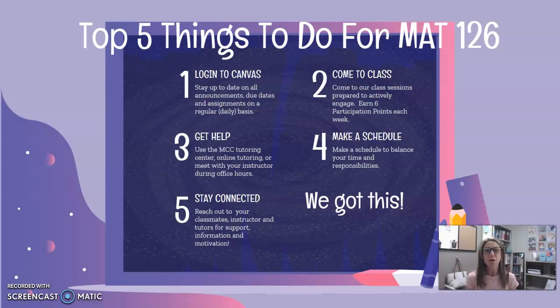Class participation points are awarded in this class, and we'll talk about the guidelines in class for what it means to participate actively in class. But here's a spoiler alert. Students that go above and beyond the expectations have the opportunity to earn extra class participation points each week. And that is only one of 2 ways that I offer extra credit. So if you are a person that wants to get some extra credit, you're going to want to make sure you're coming to class and you're actively participating according to the guidelines that we will be creating in class together.